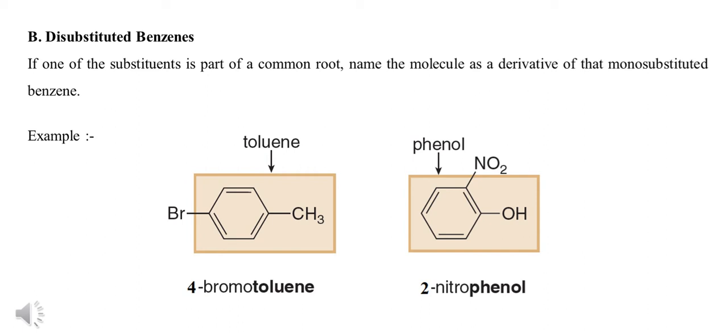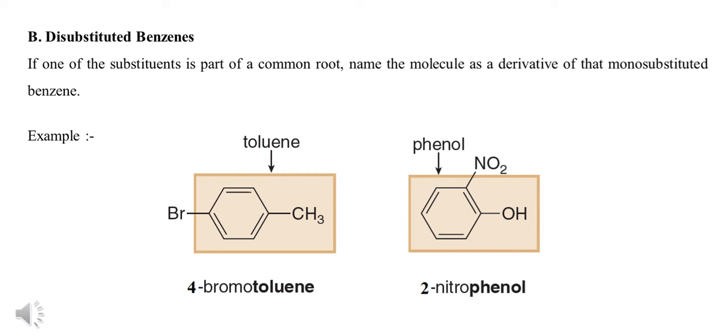We know that when a methyl group is directly attached to the benzene ring, the common name accepted as the IUPAC name is toluene. So the second substituent is considered a derivative of toluene. That's why the name of this compound is 4-bromotoluene. The numbering starts from the parent substituent, the methyl group, so the bromine gets the fourth number.